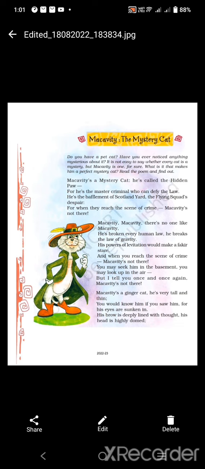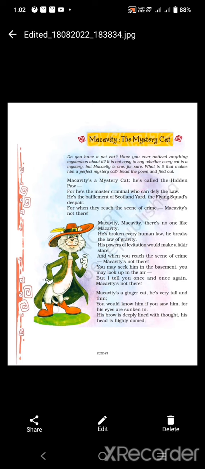But they are very confused, very frustrated, and they fail to catch Macavity. Every time there is a crime, Macavity runs away, and the Scotland Yard police fail to catch him.